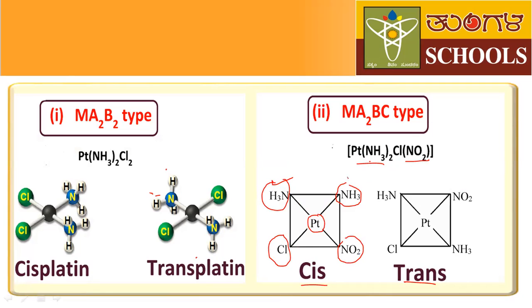Okay, see here. This is amine group and this is amine group. These two amine groups are adjacent to each other. That's why this isomer is called a cis isomer. Next, in the second structure, this is a trans isomer. So why it is a trans isomer? Because here the two amine groups are opposite to each other. That's why this complex is a trans isomer.